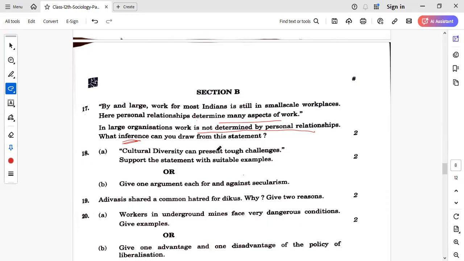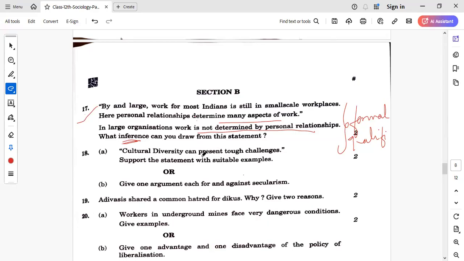So here we can draw the inference that in the large organizations, people are recruited on the basis of a formal recruitment process. And what is the formal recruitment process? That is through advertisements, through proper hiring drives, right? So your qualification matters, but not the personal relationship with the higher authority, right? So this is the inference we can say.